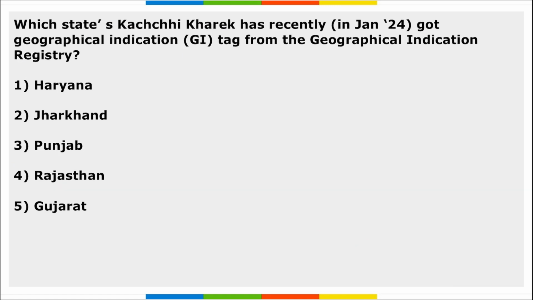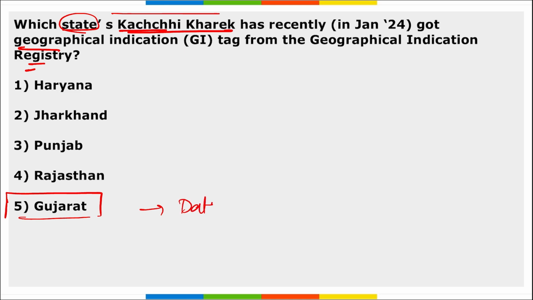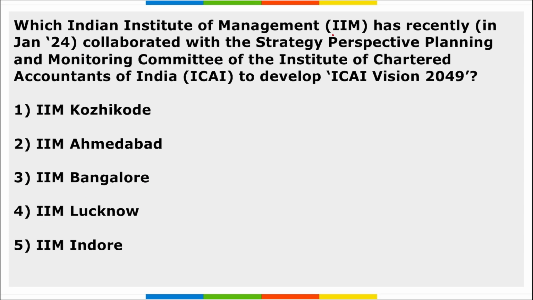Next, which state's Kachai Kharek has recently got the GI tag from the GI registry? It is Gujarat. This product, Kachai Kharek, is from Gujarat, and it is a dates, Khajur in Hindi, right?